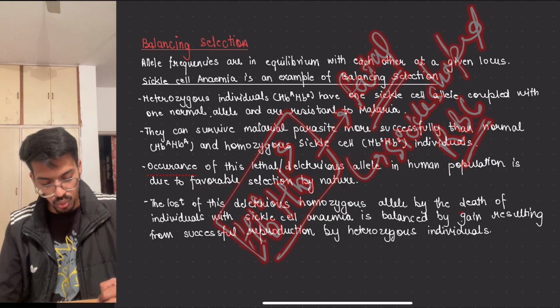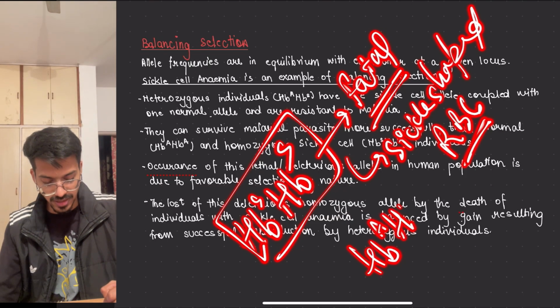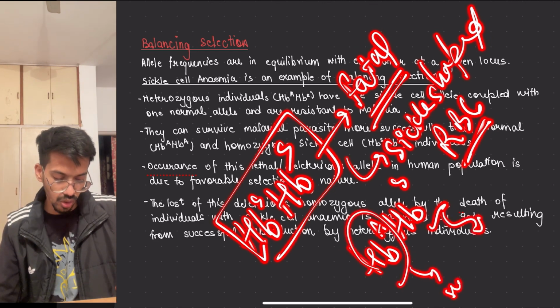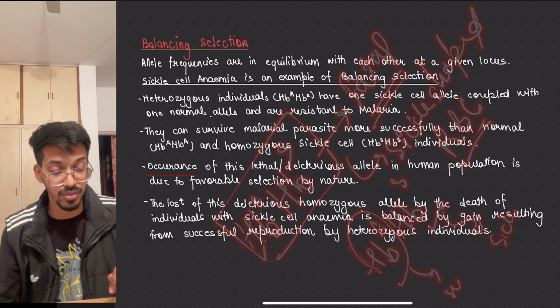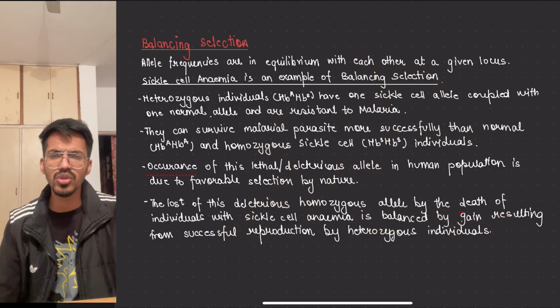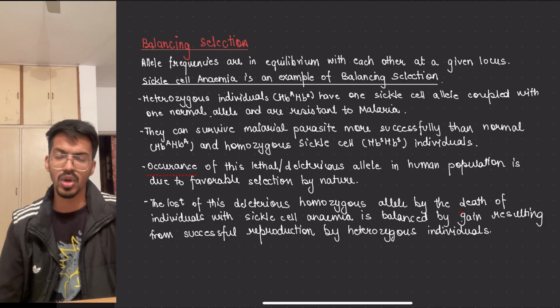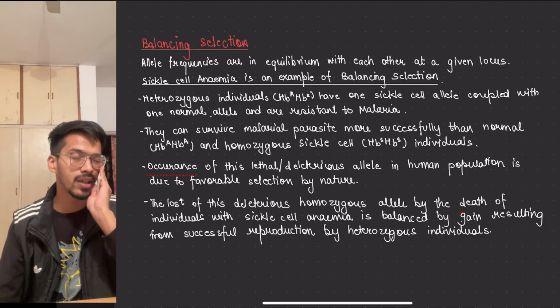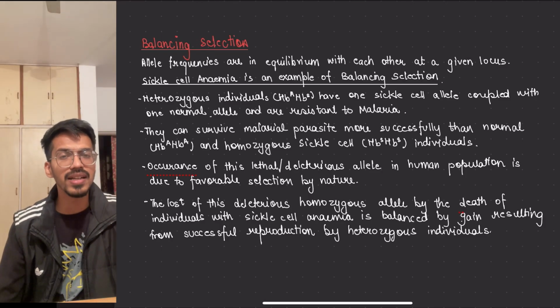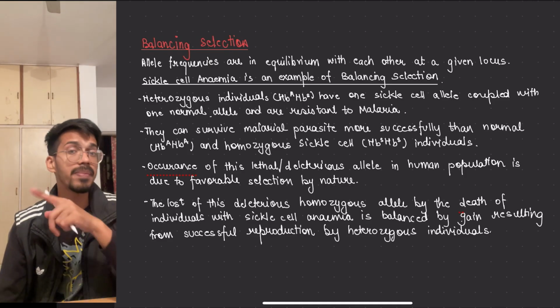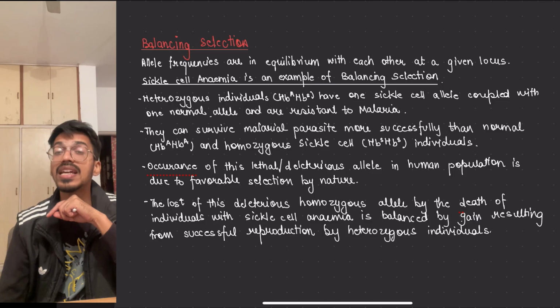But the people who have HbA and HbS, meaning normal as well as sickle, these people survive because the normal allele is able to compensate for the loss of the other chain. But HbS is making a little bit of what? They are making the sickle cell where the malarial parasite is not able to stay.